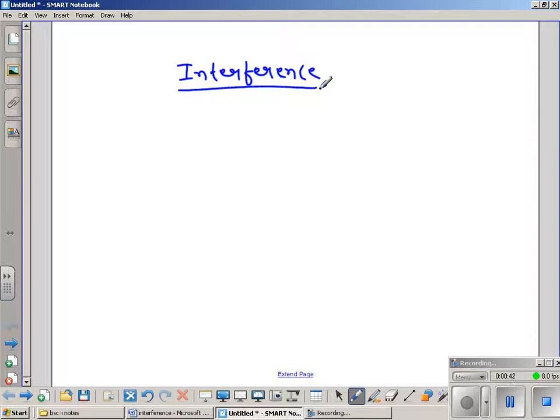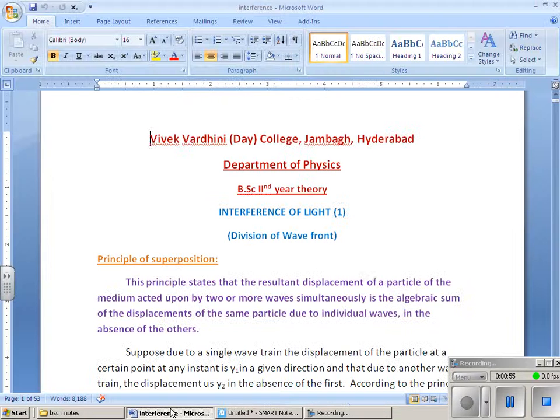Today we are going to start a new topic, interference. What is interference? Before knowing what interference is, we will see what the principle of superposition is.